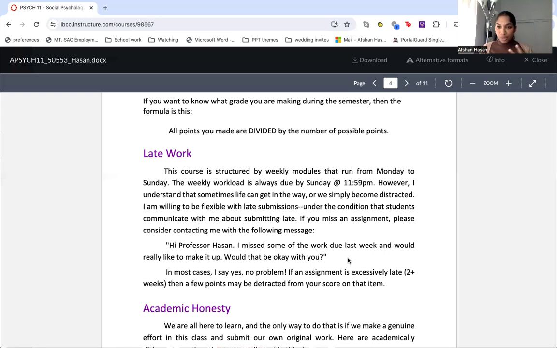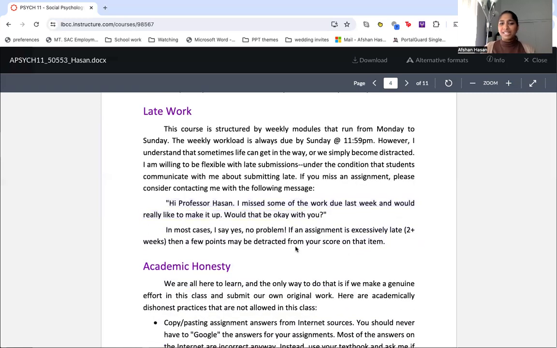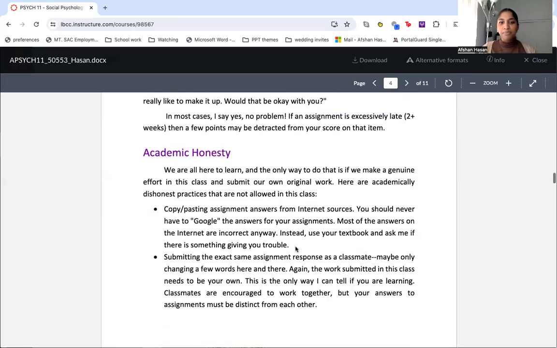However, I do know things happen, right? We can get distracted. Even if you just simply forgot, I understand. So just make sure you're communicating with me. That is very important. You could even say something like, I missed some of the work last week. Would I be able to make it up? Is that okay with you? I will almost always say yes. So that is completely fine.